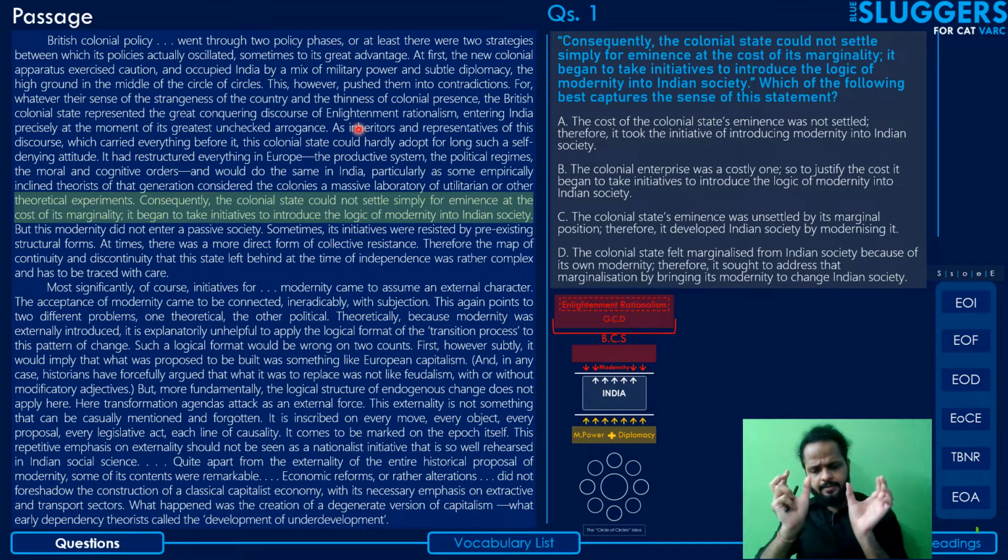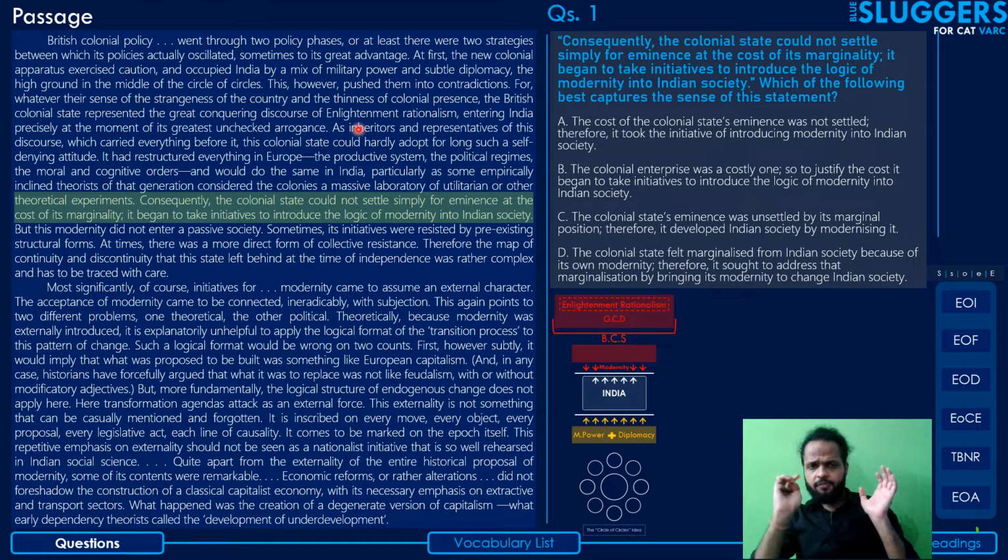Eminence is basically acknowledgement by the people of the superiority of a certain power or state or rulers, in this case the colonial rulers, the Britishers. So that's eminence, acknowledgement of superiority in this context.